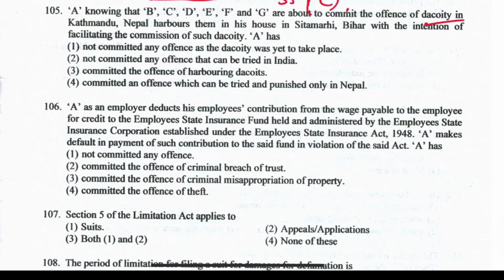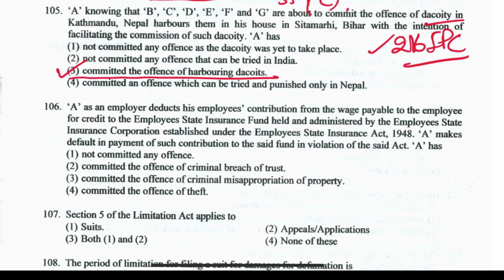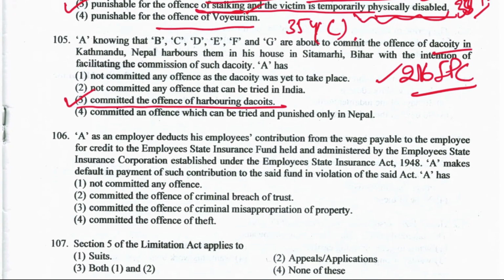So this is basically section 216 of IPC. What does the section say? It talks about the penalty for harboring the robbers or dacoits. So according to that section, this is the offense of harboring the dacoits. The right answer is option number 3, and it is mentioned under where? Under section 216 of IPC. Now next question, 106.